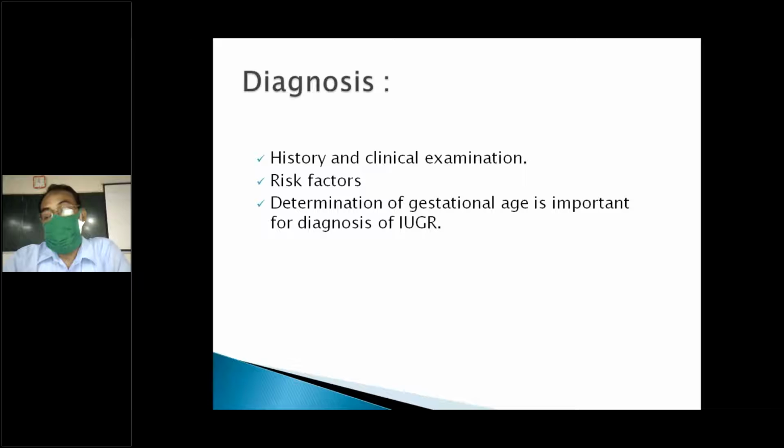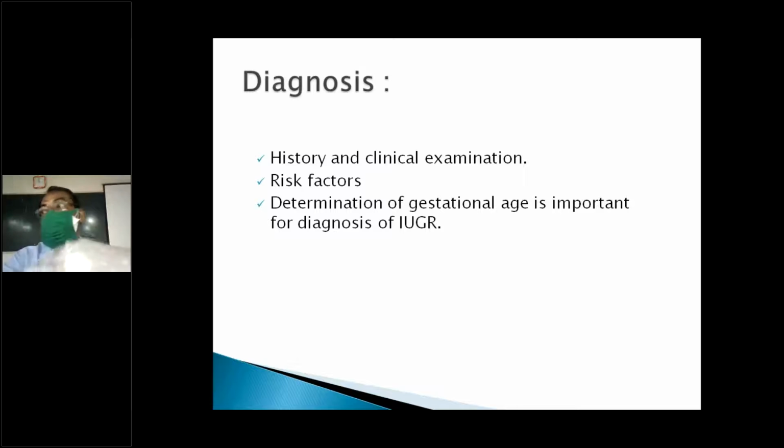So before we make the diagnosis, we have to confirm it. How will we confirm? Like any other disease, history is very important. Clinical examination, risk factors, previous risk factors, medical risk factors: diabetes, preeclampsia, anemia, cardiac disease. Once you diagnose, determining the gestational age is very important, because sometimes the patient may not remember her LMP, all these things.